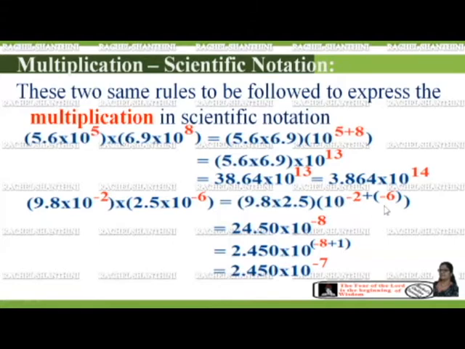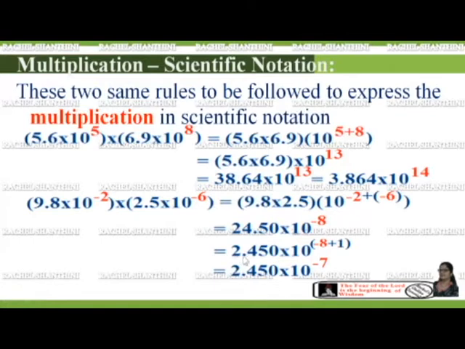Then the exponent will become 10 to the power of minus 8. When we multiply these two decimals, we get 24.50 × 10 to the power of minus 8. Now we are going to move this decimal one place to the left-hand side. So what we have to do? We have to add plus 1 in the exponent.